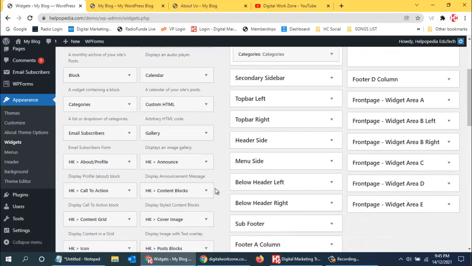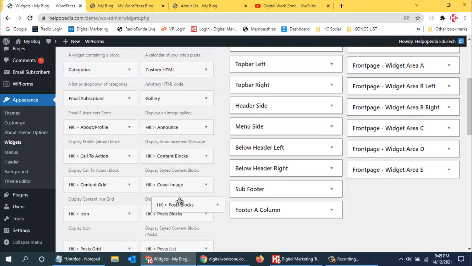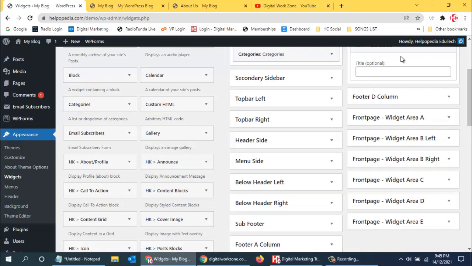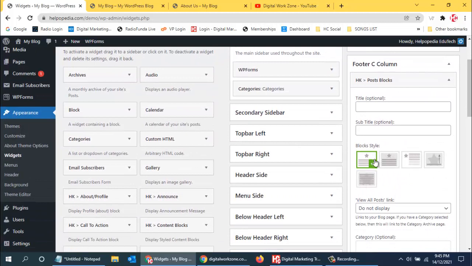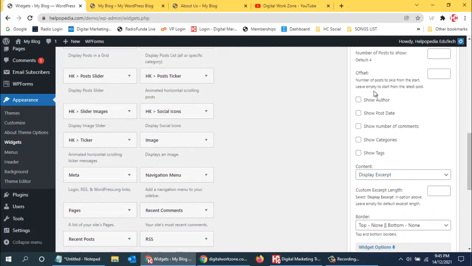So okay, so post block, so that I can use it in footer column C. So I can use it like this, or like this. So fine. Do not view all post link. Do not display. Show at the top, show at the bottom. Okay, so that's okay. And I can use latest post, and then I can just click on show author, show date. I don't want to show anything. I'll just click on save.